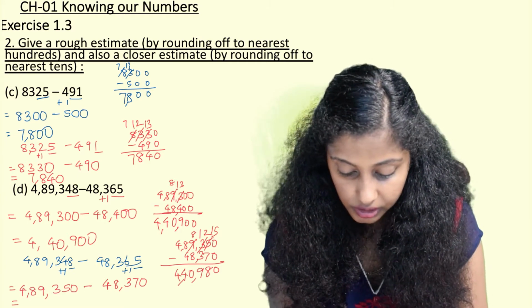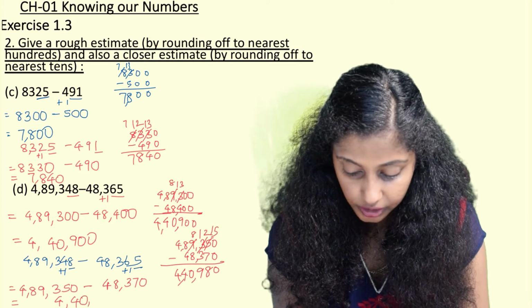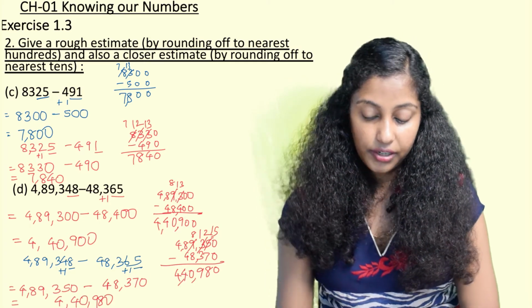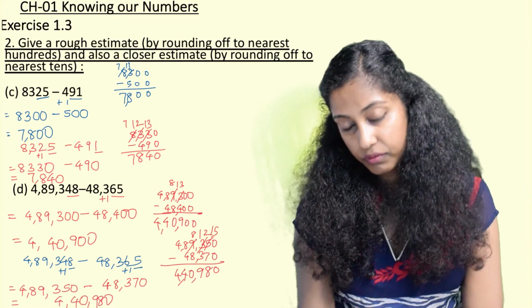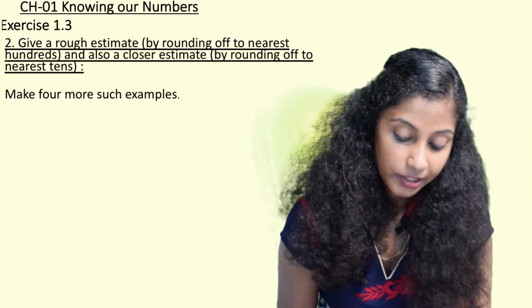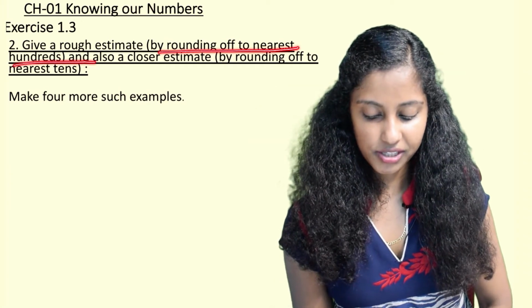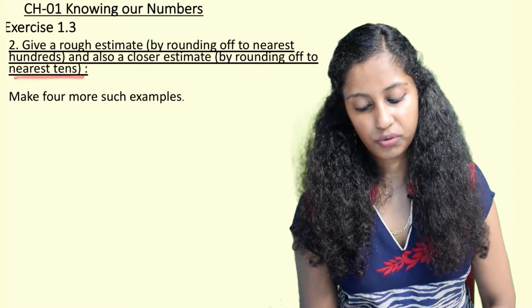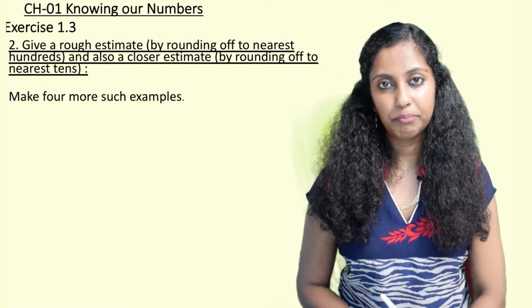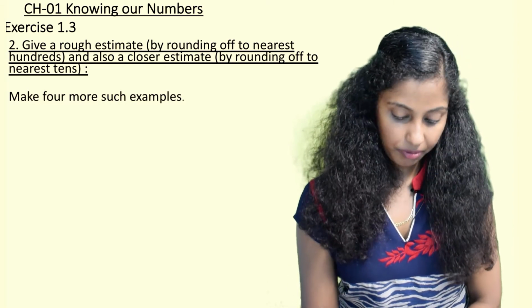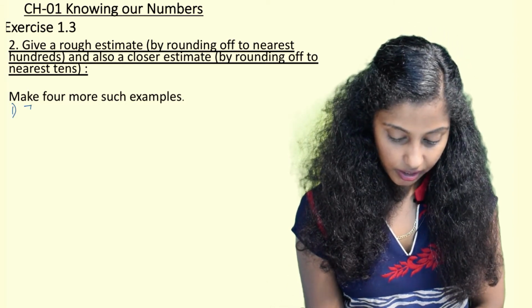So here what we see is when we are rounding off to the nearest 100 and nearest tens, we can see the difference in numbers, but we see that more or less they are accurate and somewhere close by. Rounding off to the nearest hundreds and also a closer estimate by rounding off to nearest tens. So we have to make 4 such examples. So let us see the first example. So the first example what we are going to write is